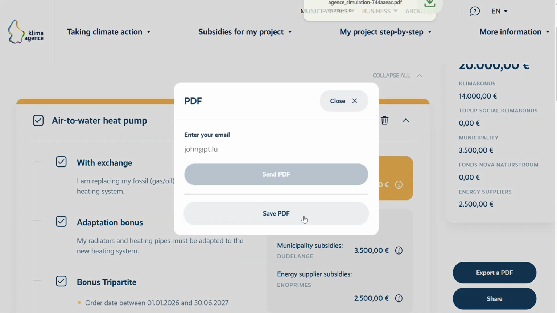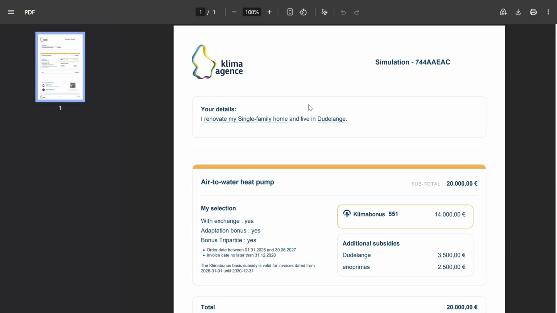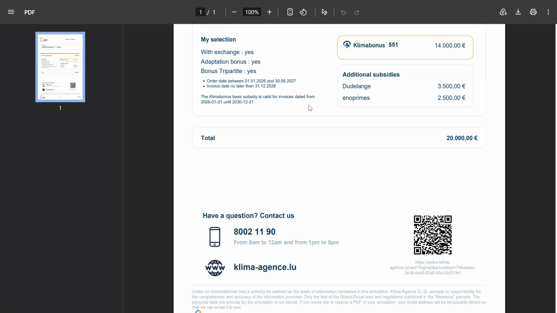And here we've got the official document with all the subsidies.